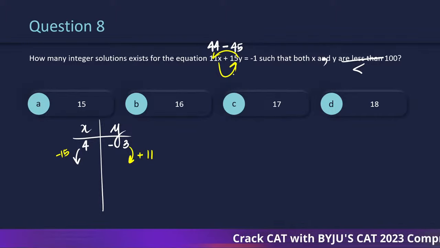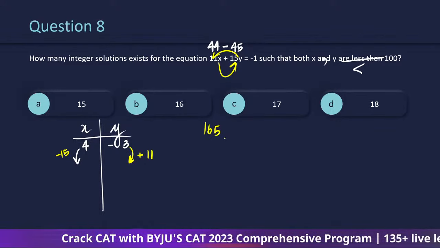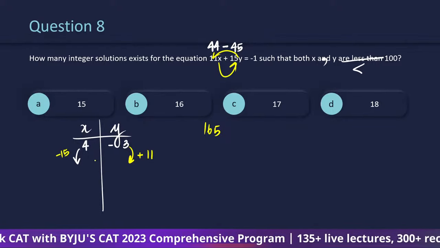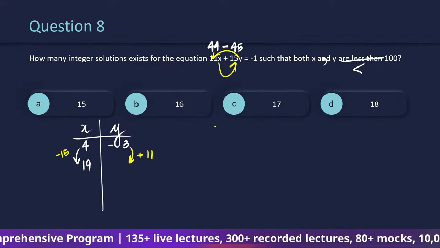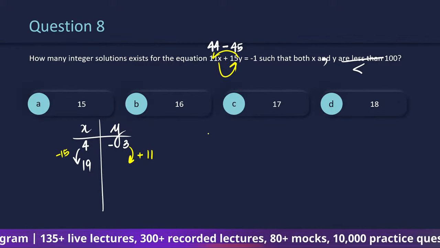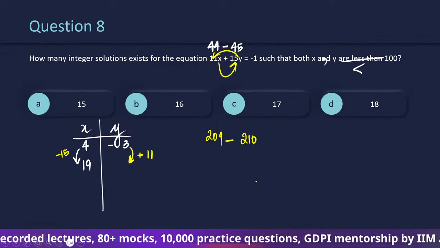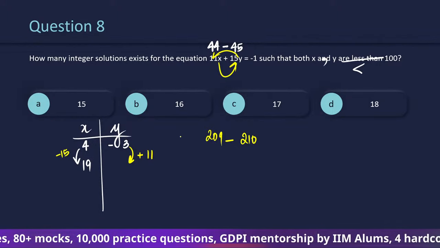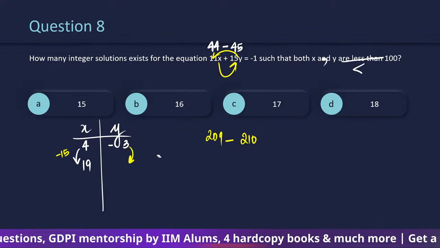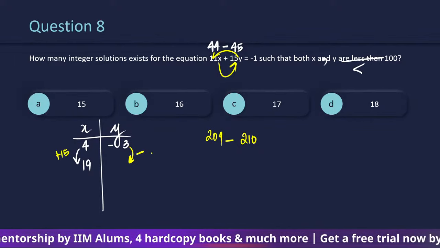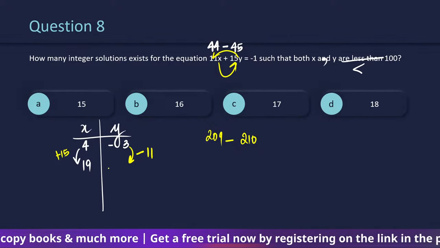Hold on. If it changes by 15, we will have 165. Sorry, this will become 19, right? If it becomes 19, we will have 209 minus 210. So this should decrease by 11, so that this is minus 14.